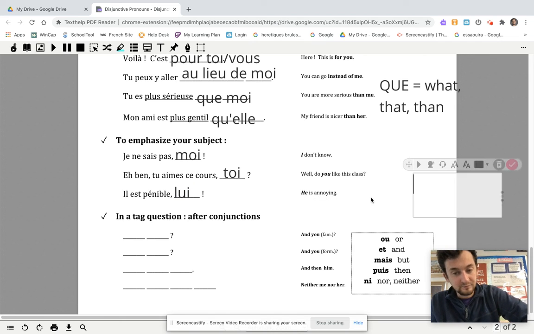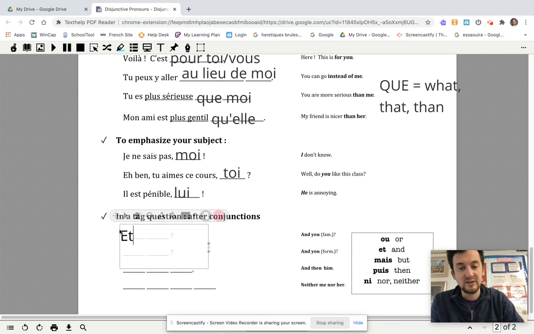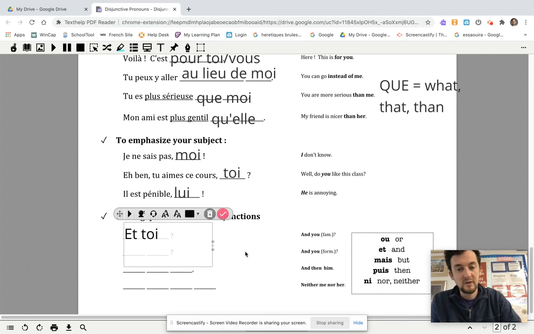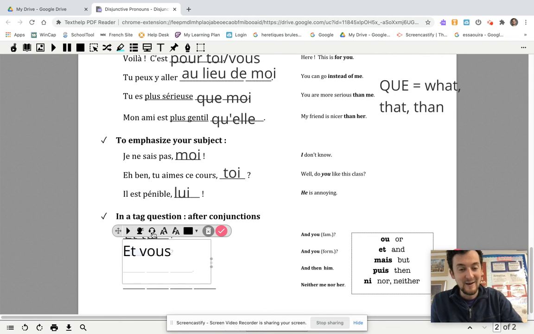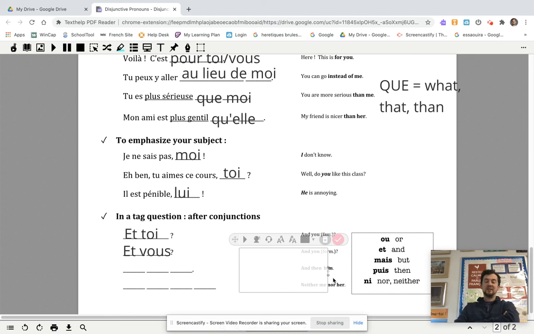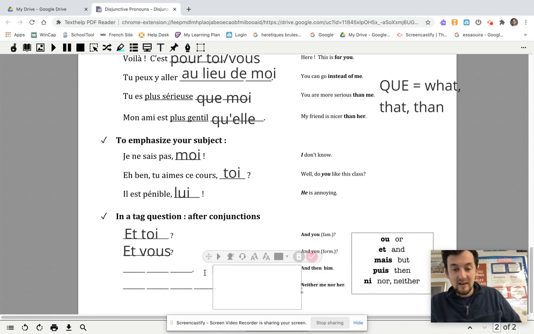Okay, you can also use it in a tag question if you want to say and you, like et toi, or and you in the formal et vous. I have people say in speakings all the time, et tu. Et tu is not it. Don't say it. It's et toi. D'accord? Et toi. So just be careful about that.